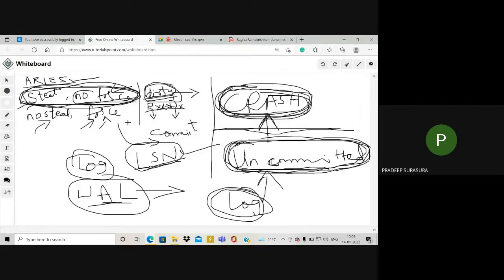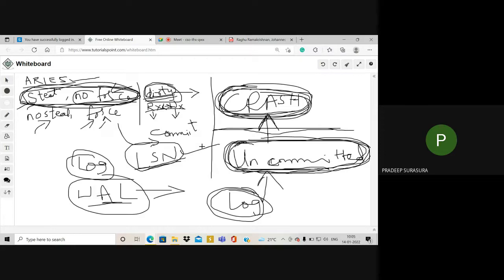No steal force we will never talk about, because that data will already be committed. So we will concentrate only on those transactions which made the data become dirty. A database becomes dirty when data is in an inconsistent state. Inconsistent state means the transaction is done halfway or did not execute completely.